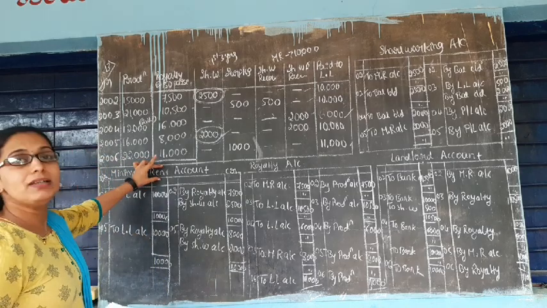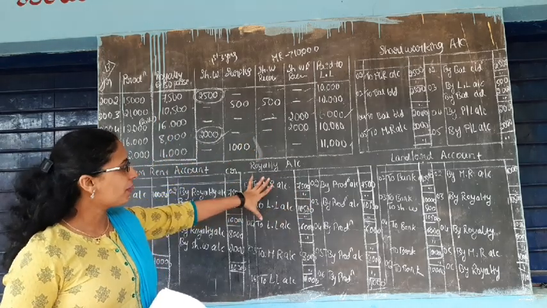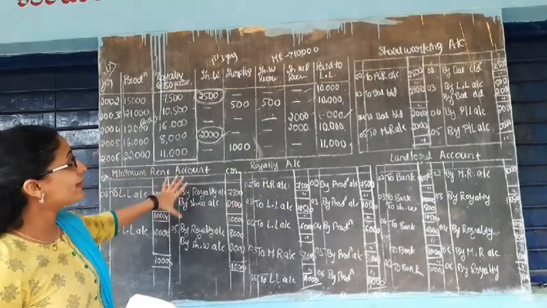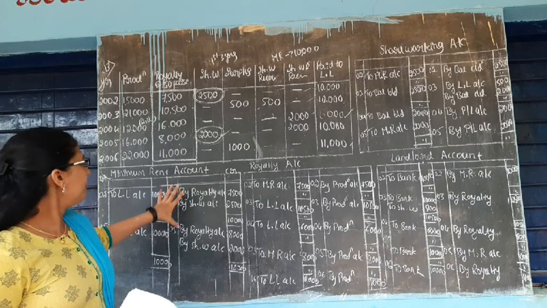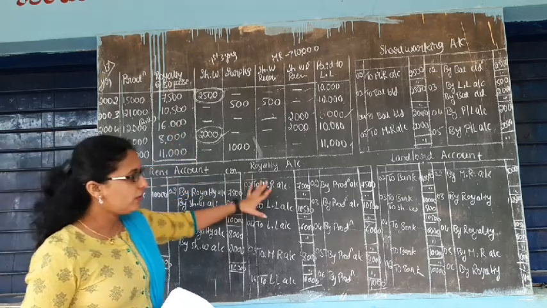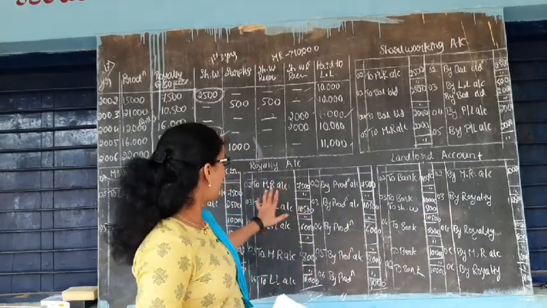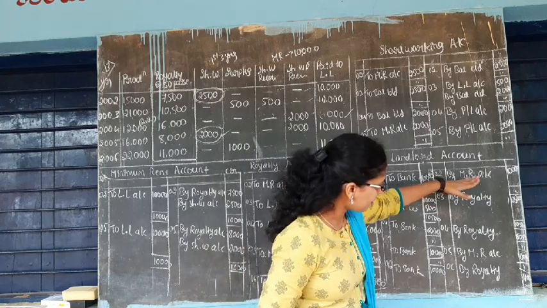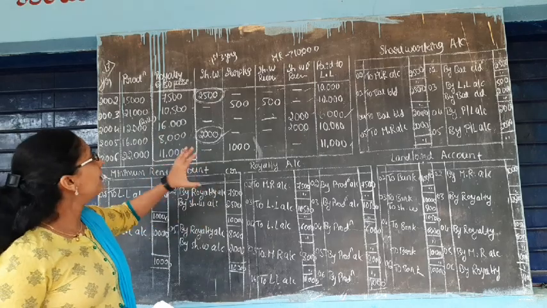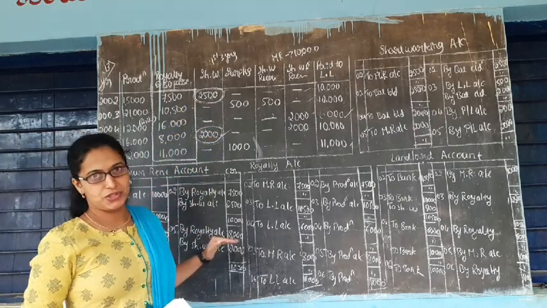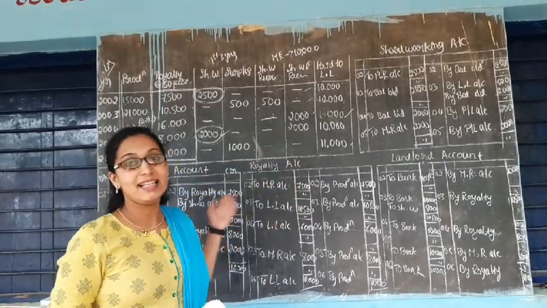So you have to prepare it when they have asked in the question paper that you have to prepare short working account, landlord account, royalty account and minimum rent account. You have to concentrate when there is a short working. You have to make these two entries regarding short working in minimum rent account, and in whichever year short working is there, you have to take minimum rent. Only in 2002 and 2005 will the minimum rent account entries come in this question. So this is the method to prepare all these ledgers. That's it.